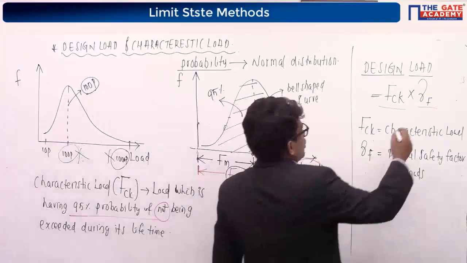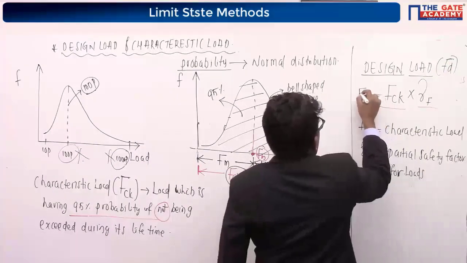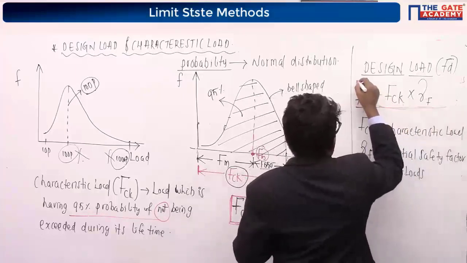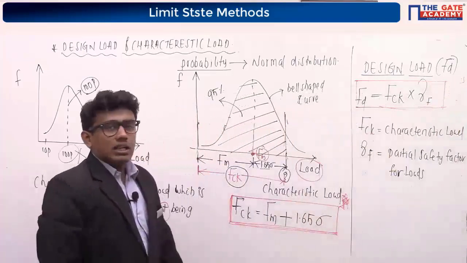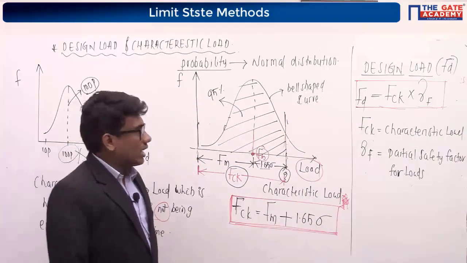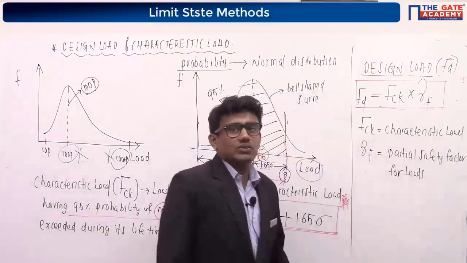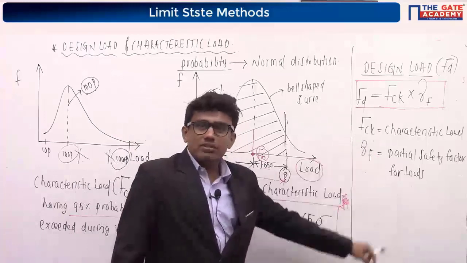The design load, which I denote as capital FD, is equal to FCK into gamma F, where FD is the design load, FCK is the characteristic compressive load, and gamma F is the partial safety factor for loads. You can ask, sir, how to find these partial safety factor values?